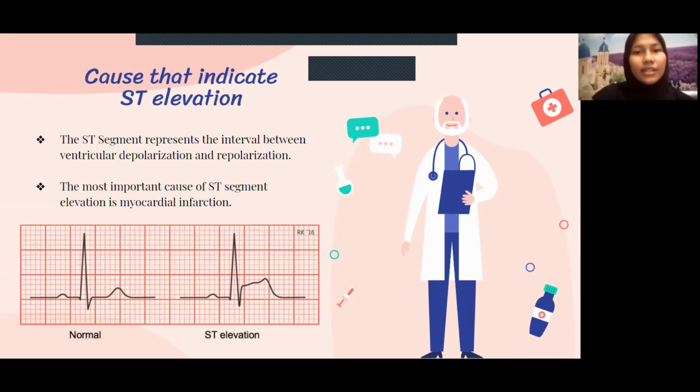ST segment elevation myocardial infarction is the term cardiologists use to describe a classic heart attack. It is one type of myocardial infarction in which a part of the heart muscle has died due to the obstruction of blood supply to the area. The ST segment refers to the flat section of the ECG reading and represents the interval between jagged heartbeats. When a person has a heart attack, this segment will no longer be flat but will appear abnormally elevated.